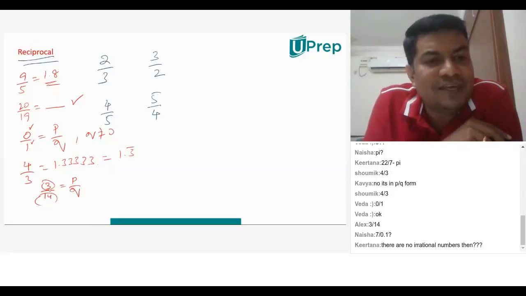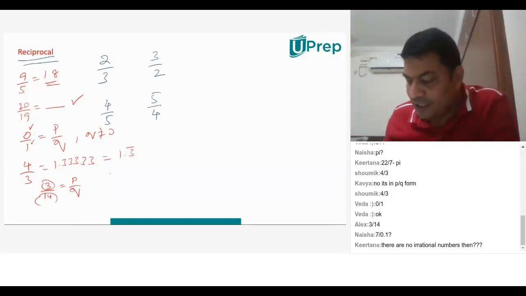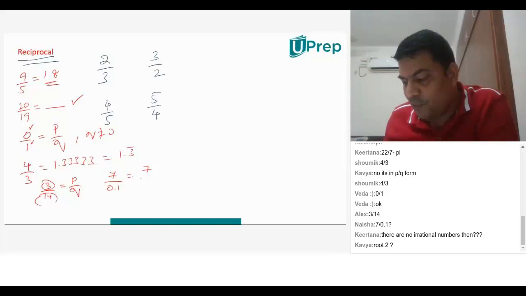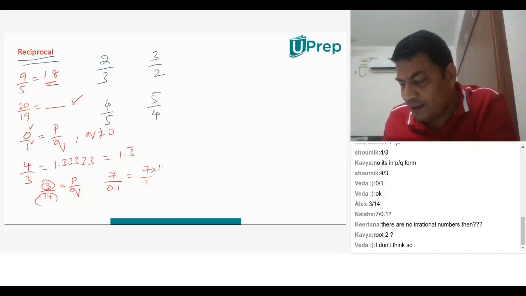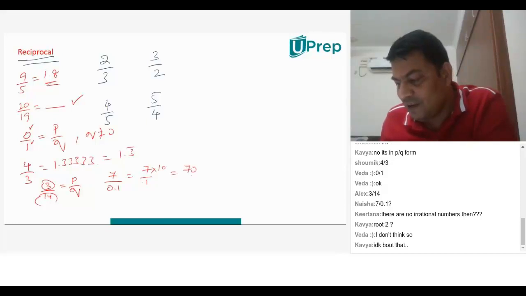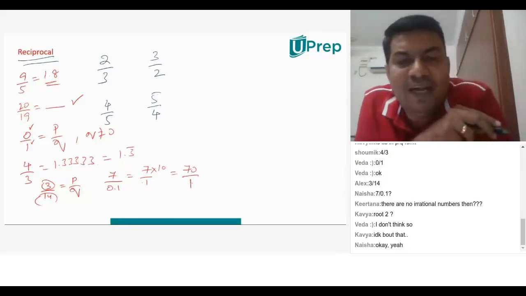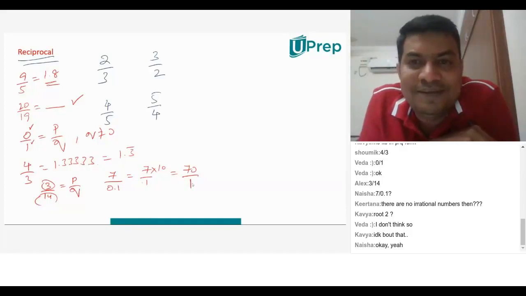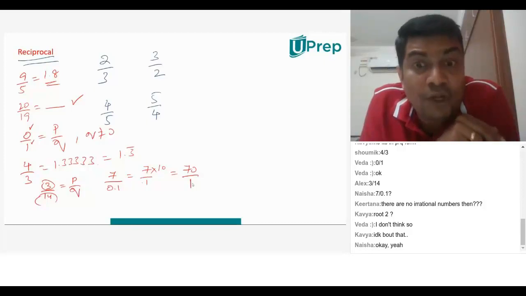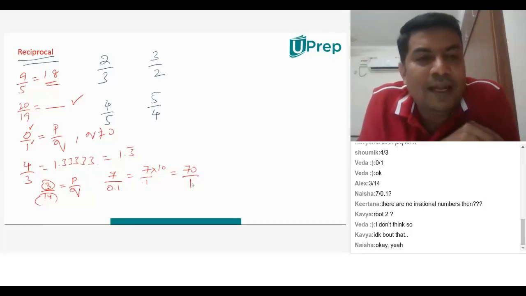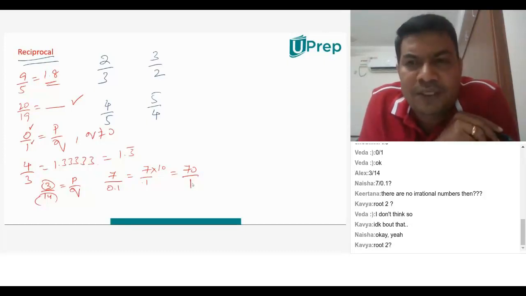No, Naisha, 7 by 0.1 is also a wrong answer, because 7 divided by 0.1, if you simplify, 0.1 can be written as 1 over 10, so the 10 goes up, so 7 into 10. So it will become 70 by 1, and 70 by 1 is a rational number. See, you're getting confused. Very good. I want you to learn this way. That's the reason I was asking that question. Okay, we cannot keep on going on this.